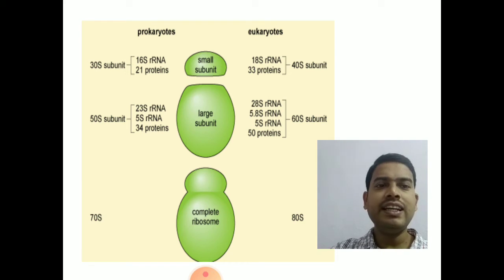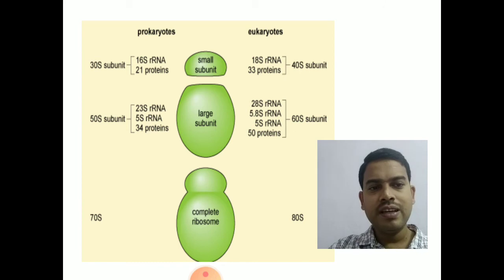It contains 18S rRNA and 33 proteins. The larger subunit in prokaryotes, the 50S subunit, contains 23S rRNA, 5S rRNA plus 34 proteins. The 60S larger subunit in eukaryotes contains 28S rRNA, 5.8S rRNA, 5S rRNA plus proteins.